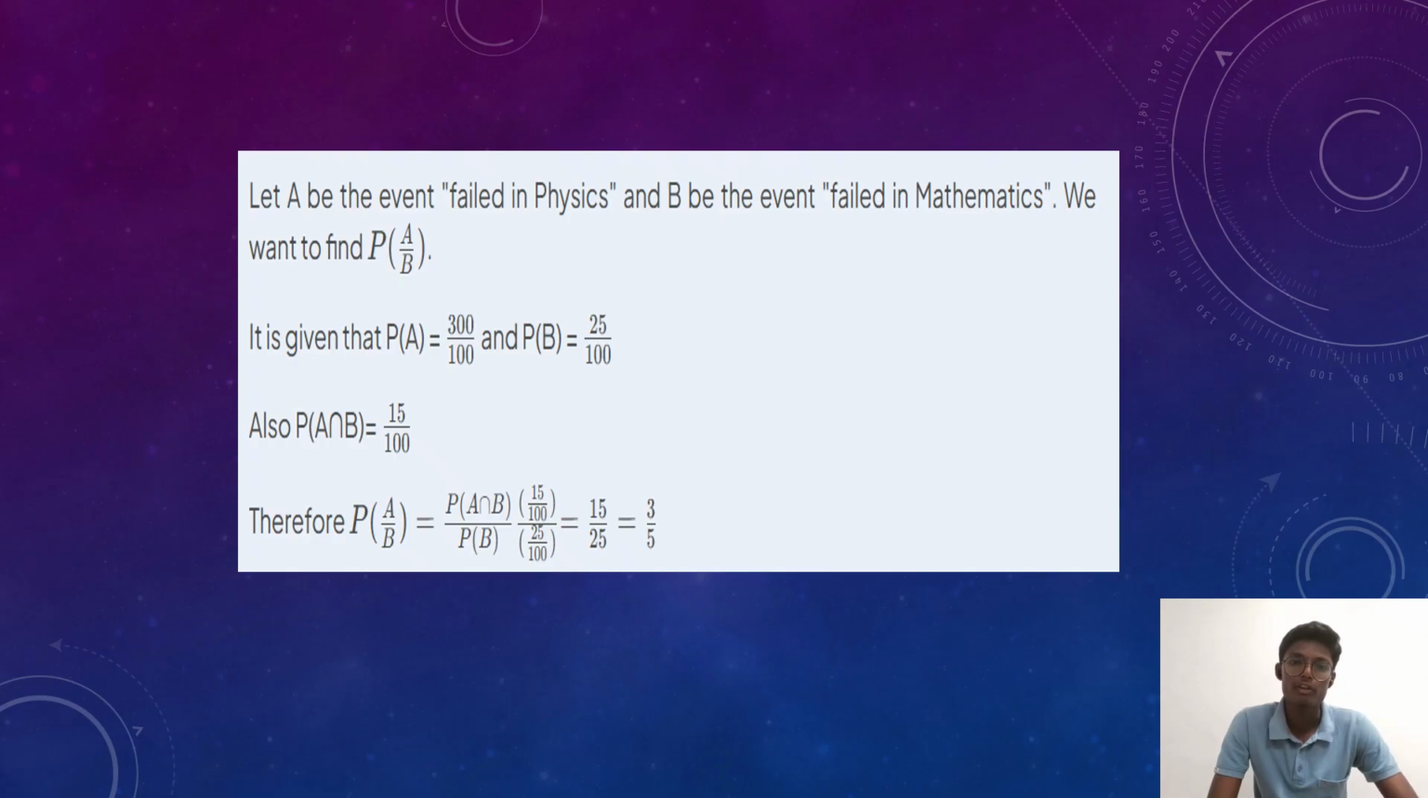Therefore, P(A|B) is equal to P(A intersection B) by P(B). The formula is P(A|B) equals P(A intersection B) by P(B). Let's find 15 by 100 divided by 25 by 100. The 100 gets cancelled, giving 15 by 25. Dividing by 5, 15 by 5 is 3 and 25 by 5 is 5, so 3 by 5 is the answer.